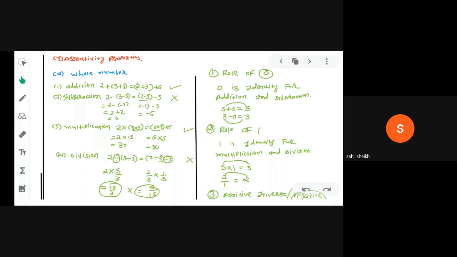Very good, very good. 0 is identity for addition and subtraction. If you add or subtract any number with 0, we get the same answer, right? So it means 0 is identity for addition and subtraction.